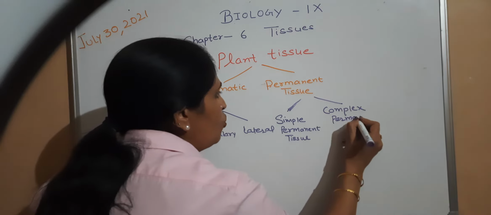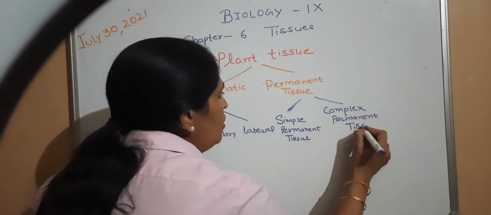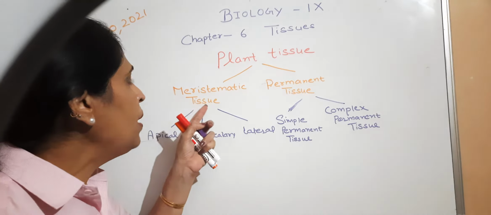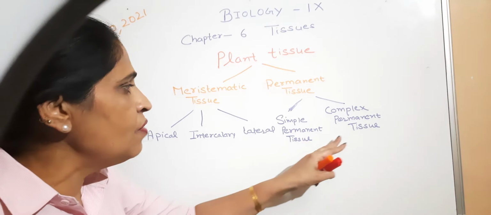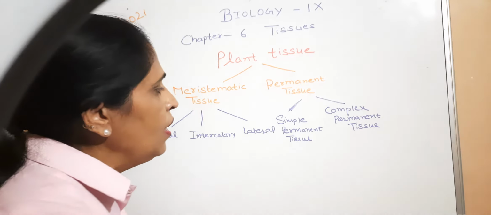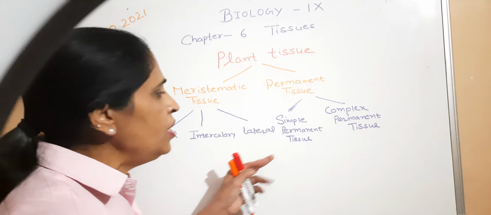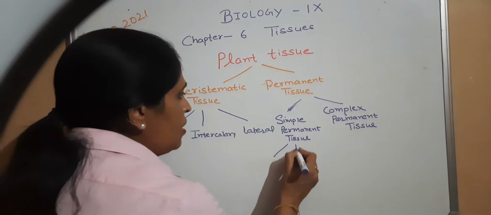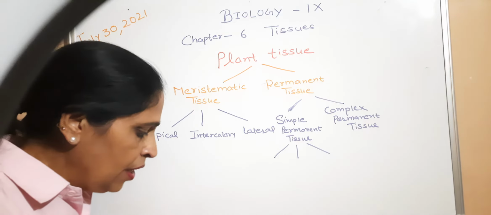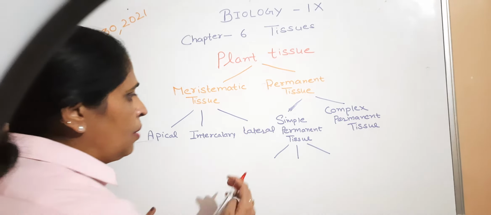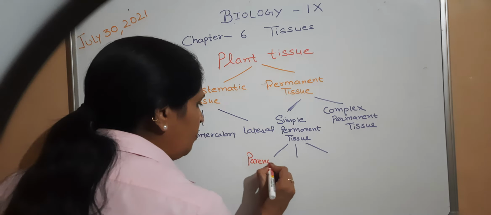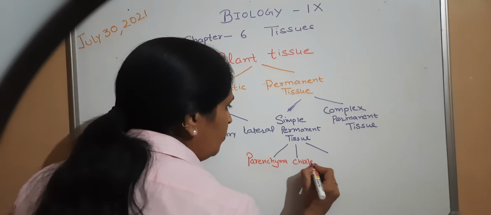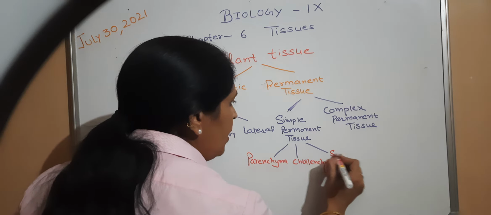Simple permanent tissue is further classified into three categories: parenchyma, collenchyma and sclerenchyma.